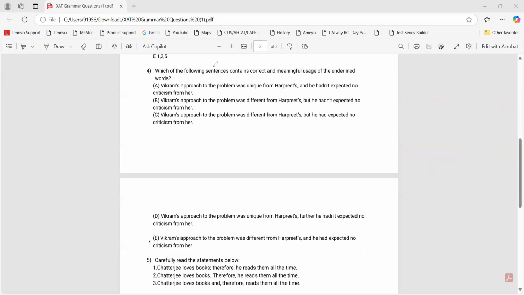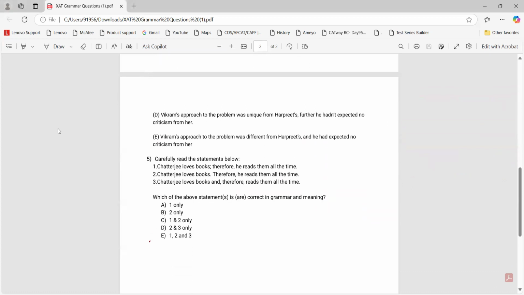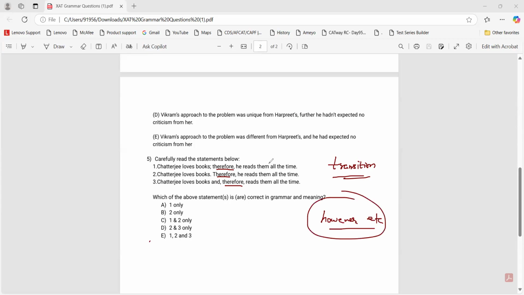Got it? Everyone? Clear? Anyone having any question? No, I don't think so. Now the next question also does that. We call therefore and yet, etc. transition markers, because the story, as you might have observed in the passages, has a transition. Now whenever you use therefore or however, etc., there are three ways of writing that.